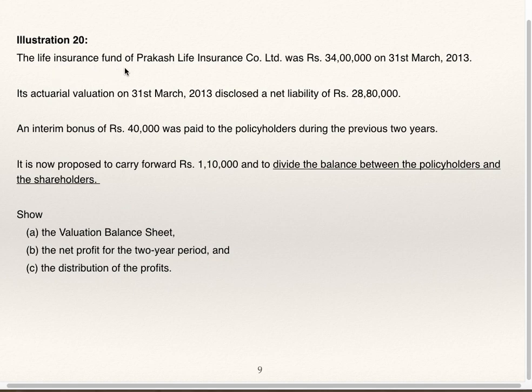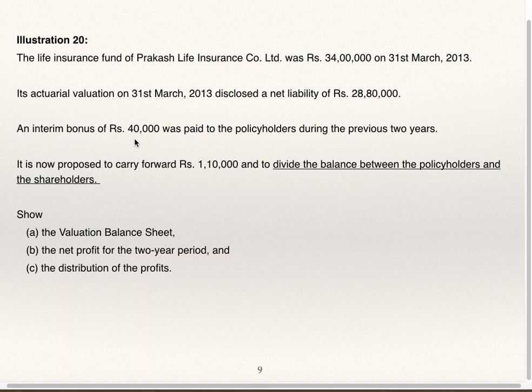The life insurance fund of Prakash Life Insurance Company Limited was 34 lakhs on 31st March 13. Its actuarial valuation on 31st March 13 disclosed a net liability of 28 lakhs 80,000. This is the balance of life assurance fund and this is the net liability decided by the actuary. Actuarial valuation is less, so the difference is profit.